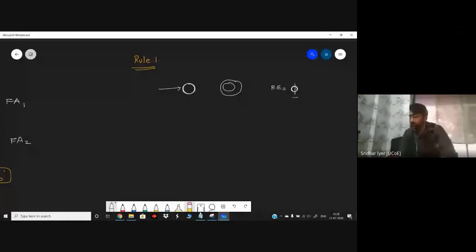But don't write epsilon over here. Correct? Yeah, very well said, Harsh, because there is no transition which is pointing towards the final state. As we all know, double circles indicate final state. So you might be aware of it right now. Clear? So this is how we represent an RE which is having phi input as an FA. This diagram you can see over here is an FA. We had seen it yesterday also, but that time I was not focusing a lot on this particular aspect. Right now I'm explaining that this particular RE is phi, and this is the diagram corresponding to it, which is the finite automata. This is your rule one.